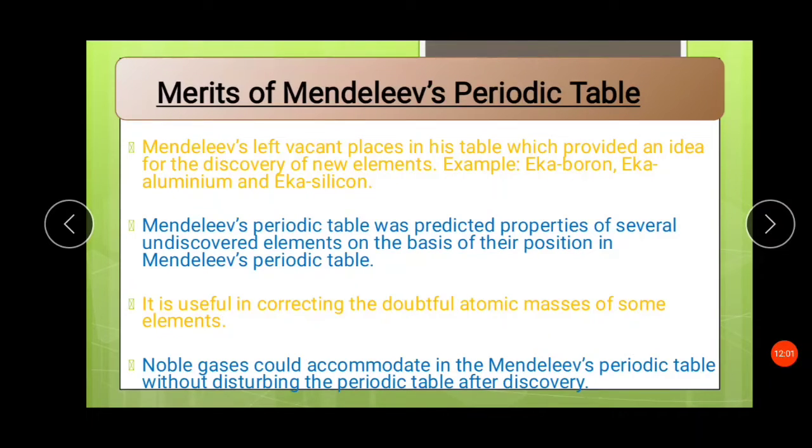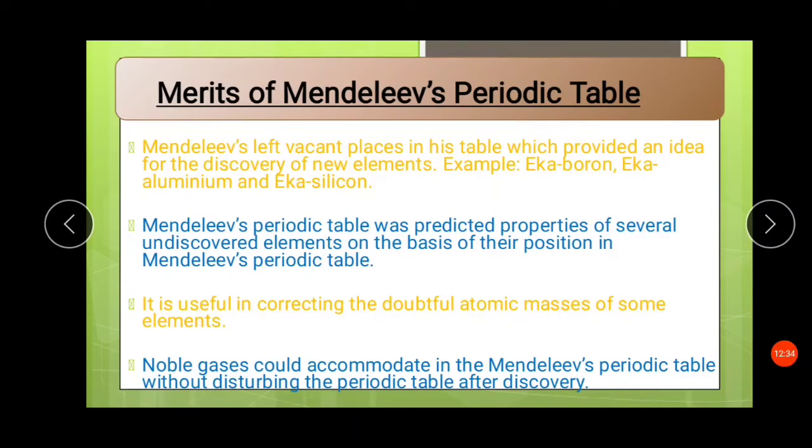Mendeleev's periodic table predicted the properties of several undiscovered elements on the basis of their position in the table. Now many undiscovered elements were also there. He was of the thought that many elements would be discovered, so he left the space and the position was left vacant. It is useful in correcting the doubtful atomic masses of some elements.